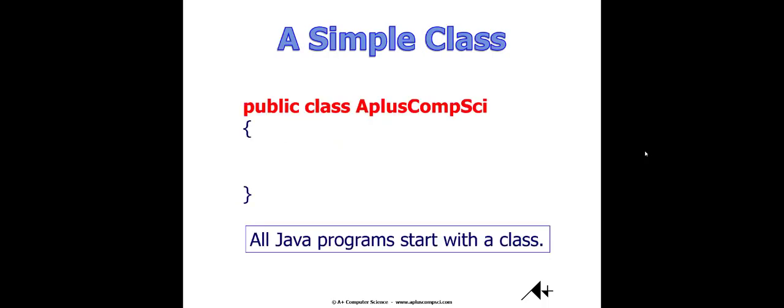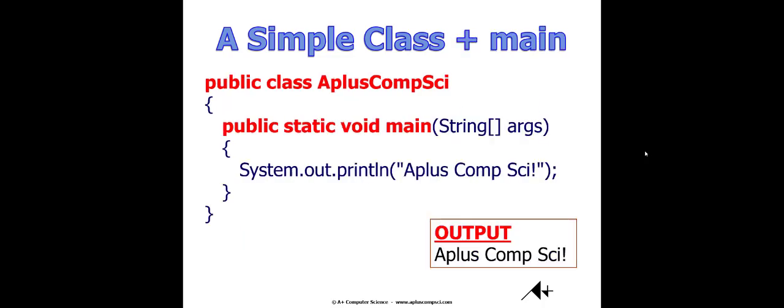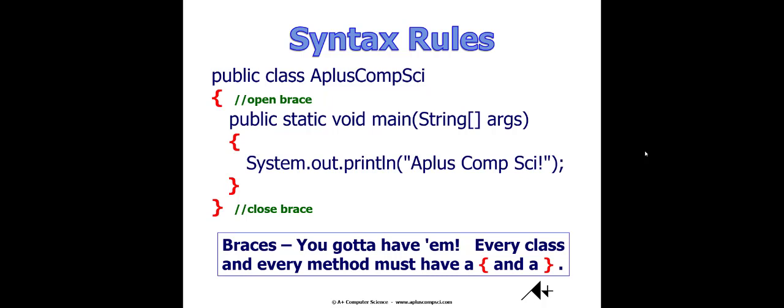In Java, a simple class has a name, class A plus comp sci, open brace, close brace. That's the simple starting point that you're going to see on most of your Java programs. Here we've taken that simple class and ramped it up a little bit, added some spice to it. We have a method inside now, the main method, with a program statement that is a print line to print out a string literal.